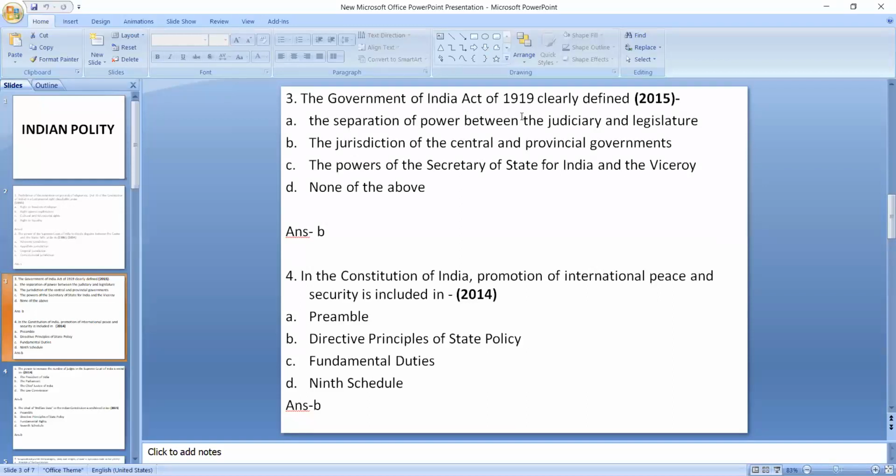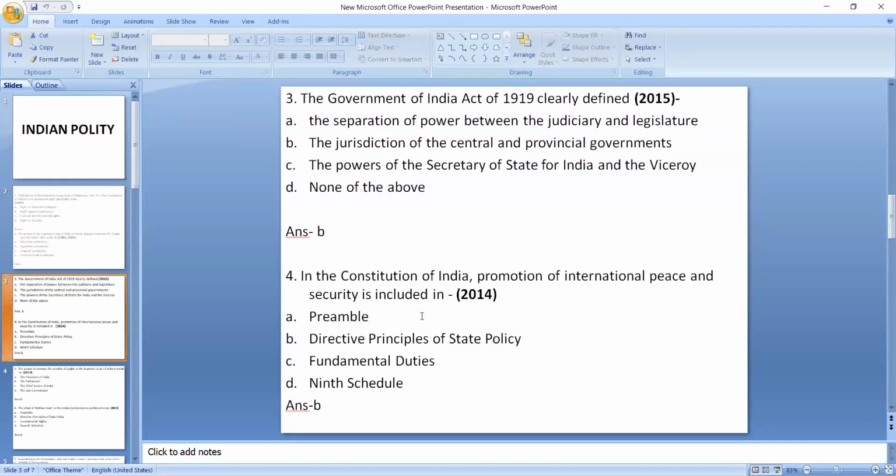The Government of India Act of 1919, the answer is B. You may be asked about the Government of India Act 1935 also, isn't it? So this is a demo to make you understand how to prepare for the polity paper in a systematic manner, so that every topic has been touched by you in a very clever manner, isn't it?